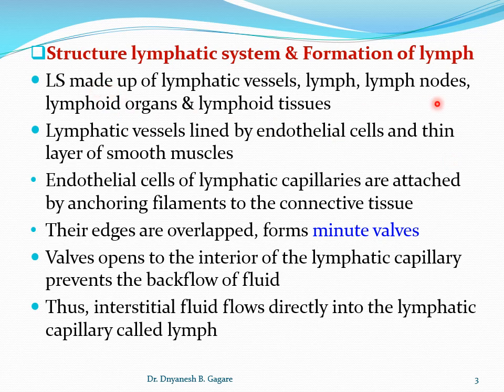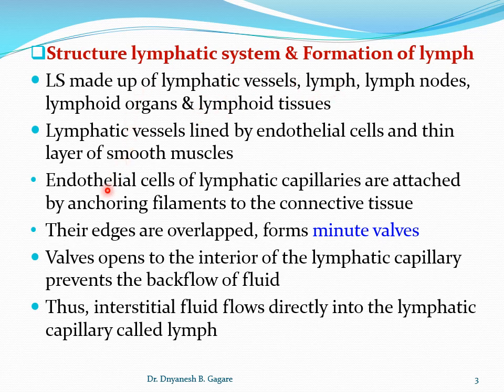Structure of lymphatic system and formation of the lymph. Lymphatic system is made up of the lymphatic vessels, lymph nodes, lymphoid organs, lymphoid tissues, including the lymph, that is the fluid in the vessel, called the lymph.